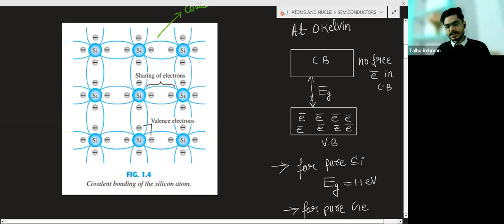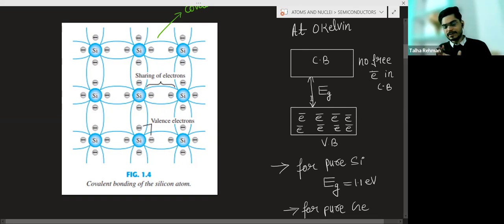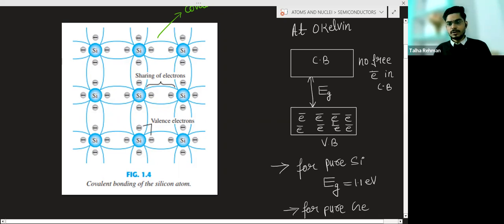Earlier we discussed how valence band and conduction band are there for the semiconductor. So in the valence band, there will be the electrons. Now I am talking about a crystal, not a single atom. So in the valence band, there are a large number of electrons, but in the conduction band, there will be no electron.